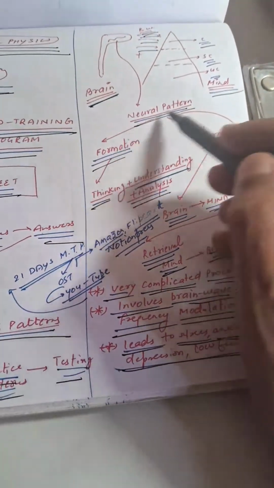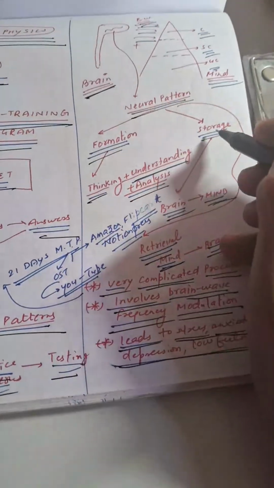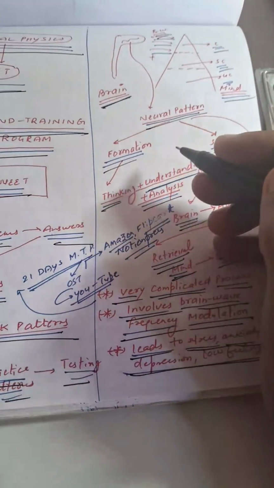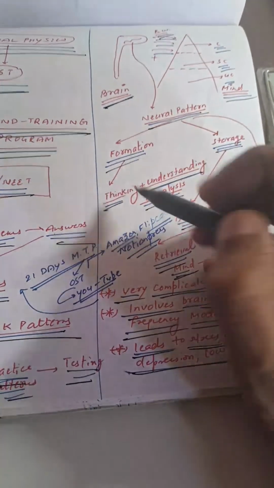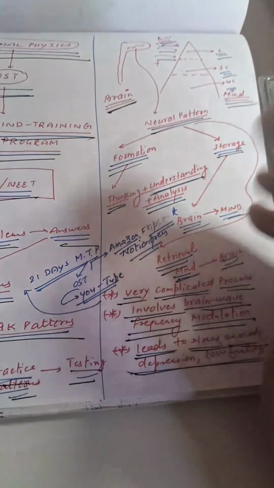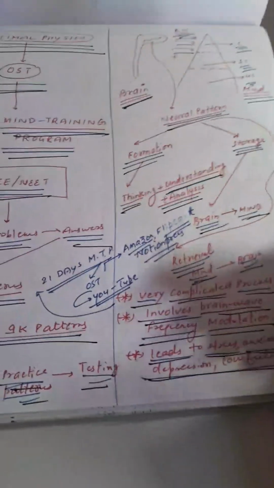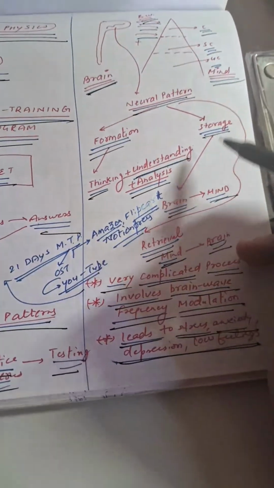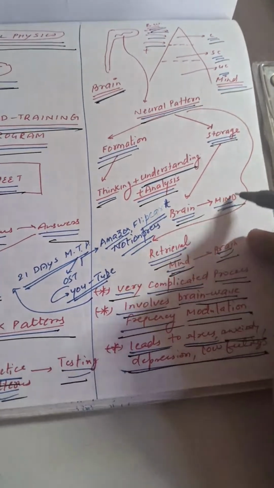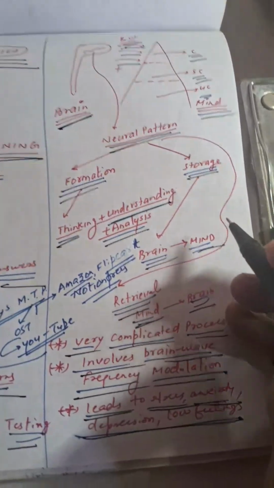So here the central game is of neural patterns, and there are two points of concern. The first is forming the neural pattern, the second is its storage. When you try to form a neural pattern, suppose you are studying something, you will form a pattern in which you think, you understand, you analyze. Using all these three, you develop a certain sort of neural pattern which makes you feel you have grasped what you are studying. So it's about the formation of the neural pattern. The second thing is storage in the brain, and from the brain it goes to the mind. This storage from brain to mind is very crucial and is one of the milestones in determining your success